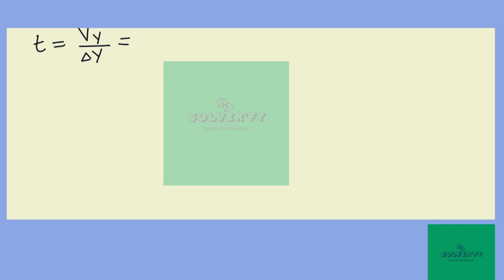Need to be a little bit careful here. T is actually delta y over vy, of course. And just by doing some unit analysis, you can see that I was on the wrong track there. Okay, so delta y is 12 meters. Its velocity was 6 meters per second. So we have a time of 2 seconds. It'll take 2 seconds to reach the other student. And we'll use this result a little bit later.